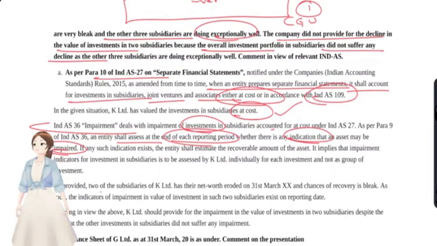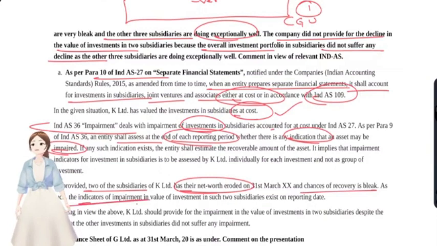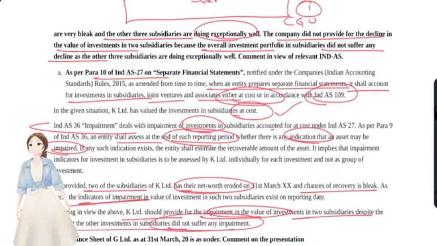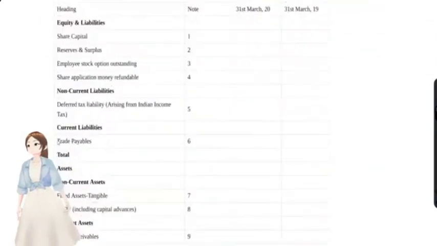Two subsidiaries of K Limited had net worth eroded, and the chance of recovery is bleak. So these were the indicators of impairment, so they have to do impairment. So K Limited should provide impairment for the value of investments in 2 subsidiaries, despite the fact the other investments in the subsidiaries did not suffer any impairment. Okay, this is how you have to write.